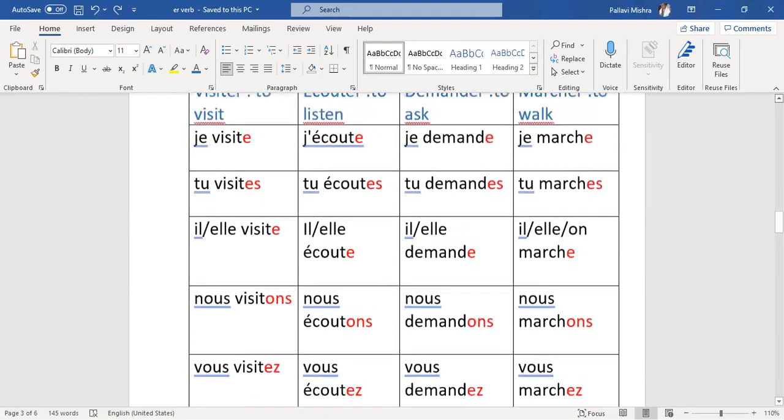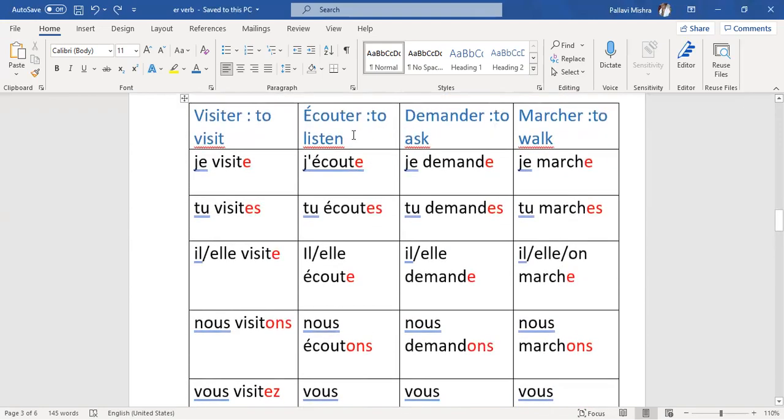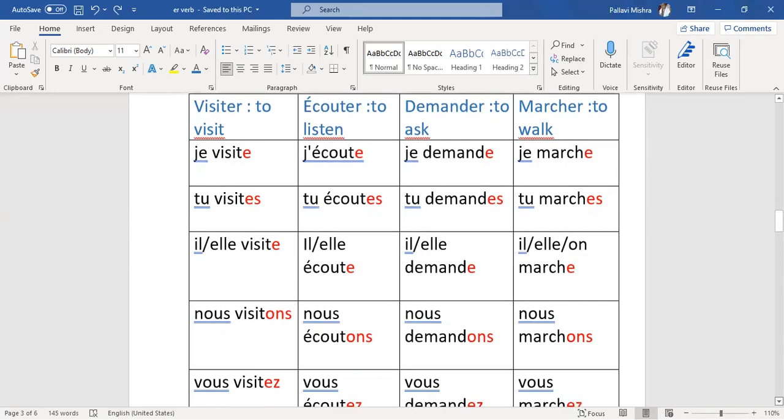Now we'll talk about the next verb, écouter. Écouter means to listen. This also follows the same ER pattern. We remove ER like écouter, just remove ER and put the special ending e, es, e, ons, ez, ent. So it becomes j'écoute because écouter starts with E. So we remove E and we put an apostrophe.